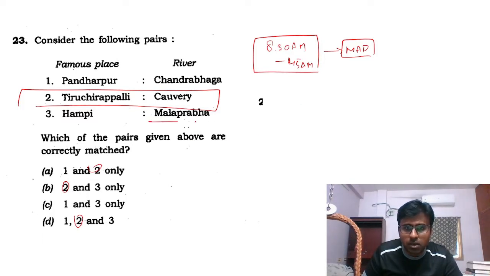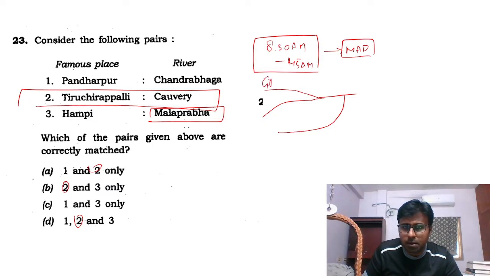This word I knew, because Malaprabha and Ghataprabha are two tributaries of the Krishna. It goes into Tungabhadra, and it joins into Krishna. This is a thing I read in geography.